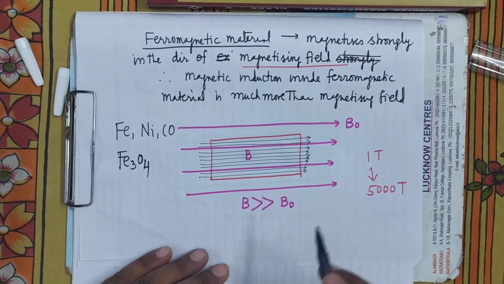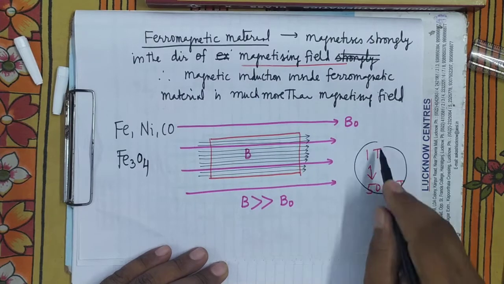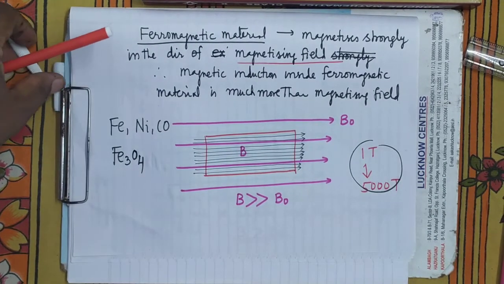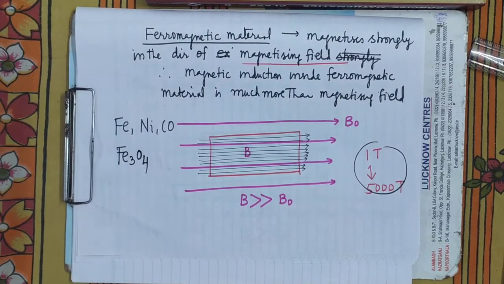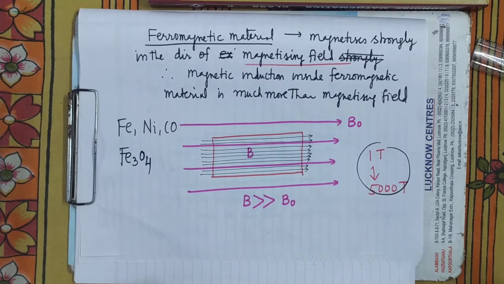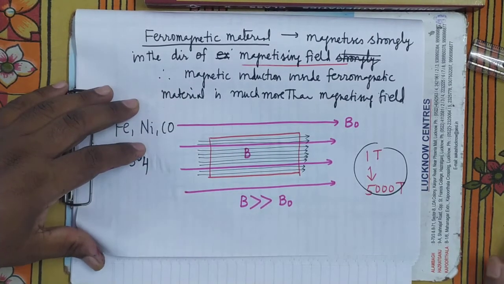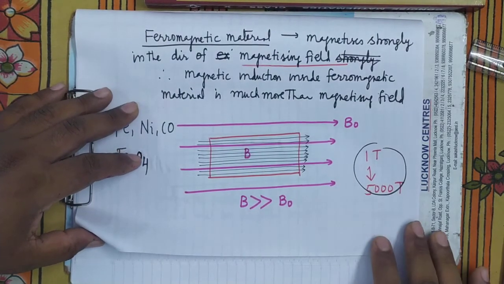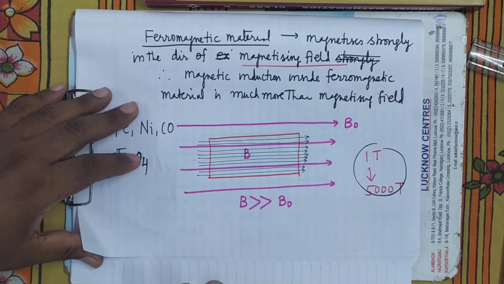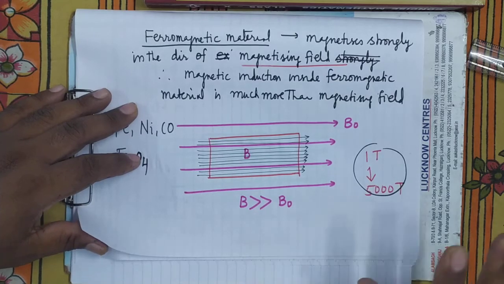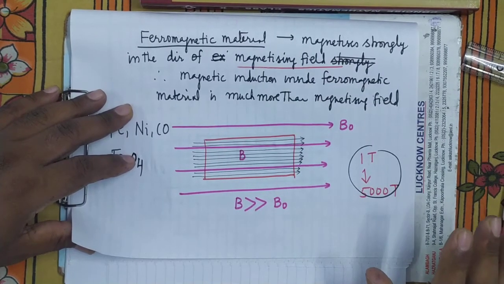Is it clear? And because of this property, that they magnetize hugely in the direction of the external magnetic field, ferromagnetic materials have very great utility in magnetism. While paramagnetic and diamagnetic materials produce a feeble magnetism, and because they produce feeble magnetism, there is no practical utility of these materials.